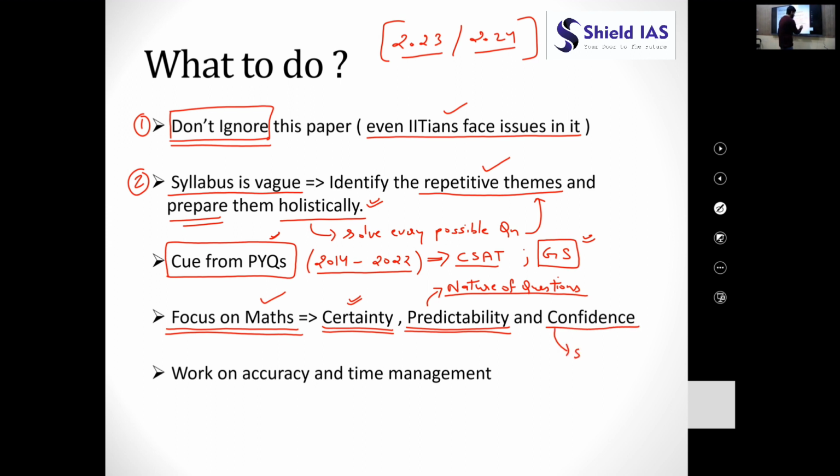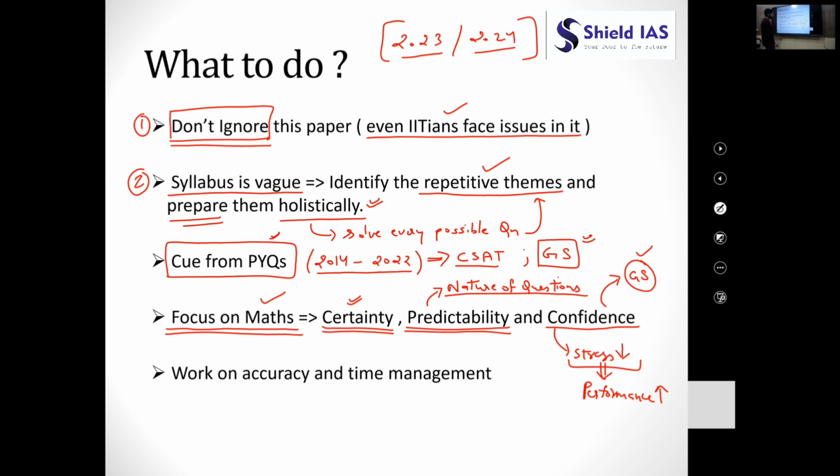With confidence, your stress and anxiety level would decrease, and it will increase your performance in the actual prelims examination. Moreover, if you are confident in the CSAT paper, you can devote more time to the GS paper. You can take stress about GS, but not for CSAT.